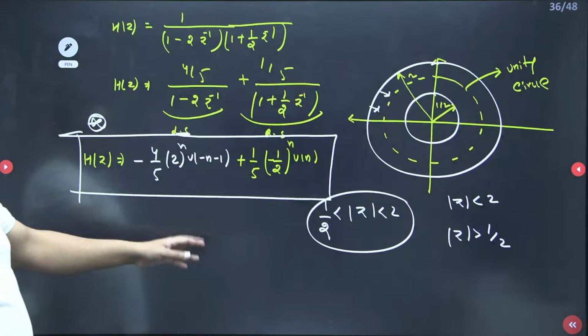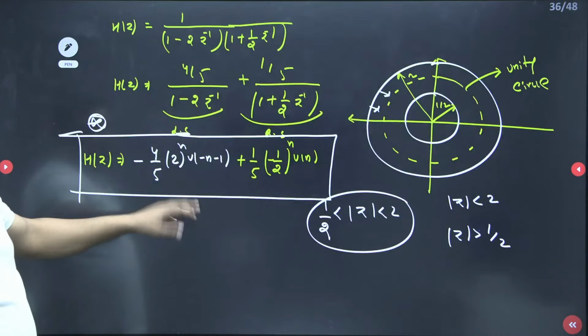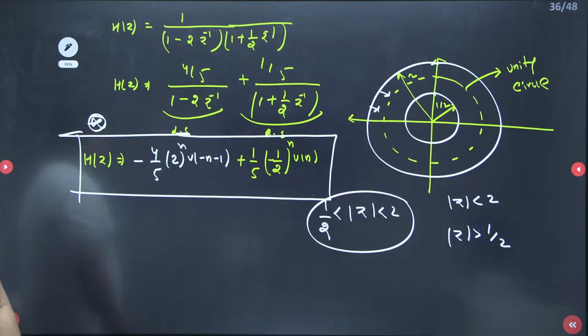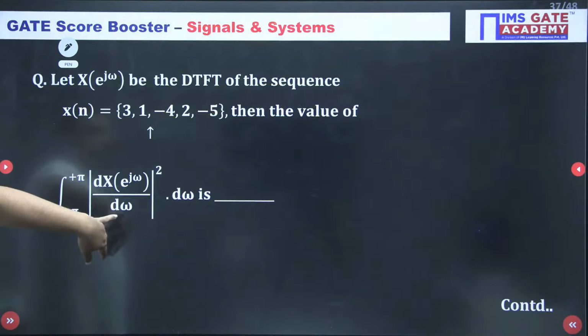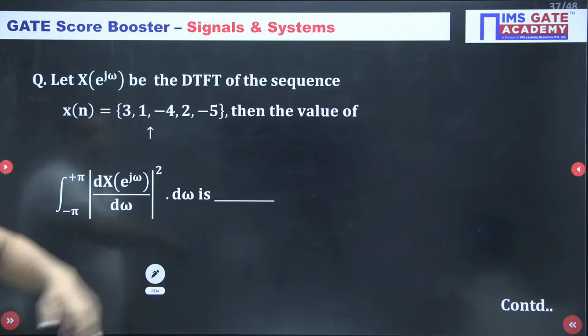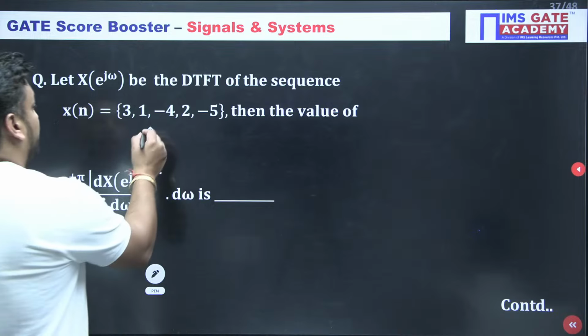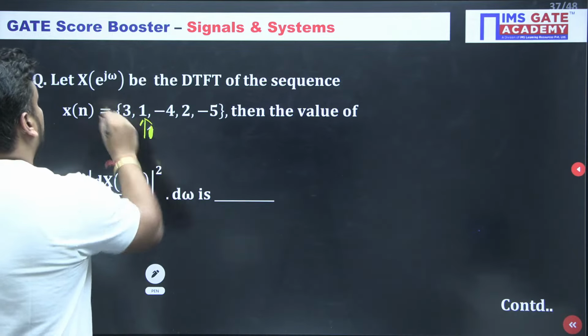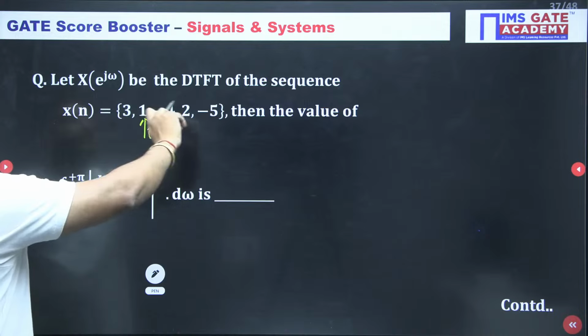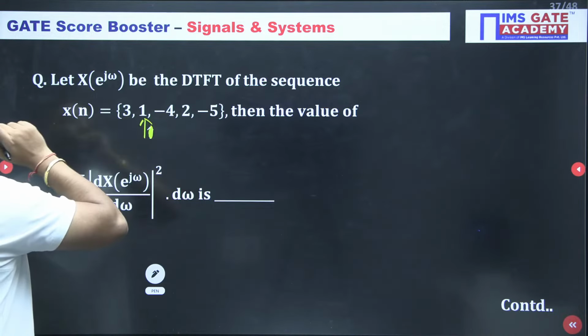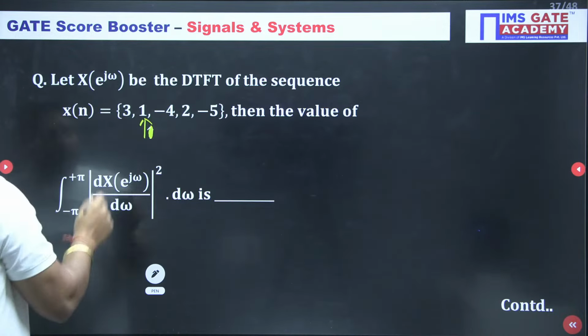So the examiner is asking for the impulse response in this case, and we have calculated this. Now I am going for the next. Tell me children, shall we go for next? Well done. So now this is a beautiful question. I am looking for this answer, guys, and I am just giving you clarity. If X of e to the j omega is the DTFT sequence, let X of j omega be the DTFT sequence, and the value of this. Okay, tell me.